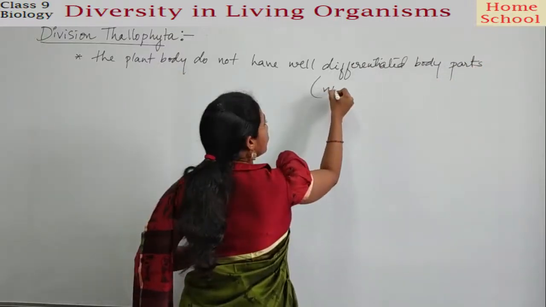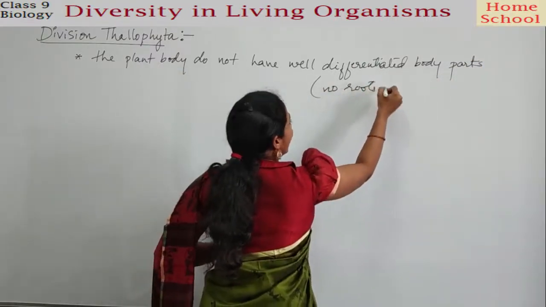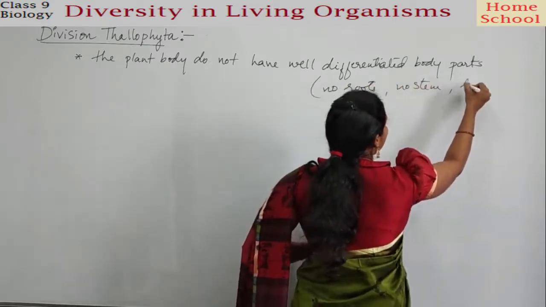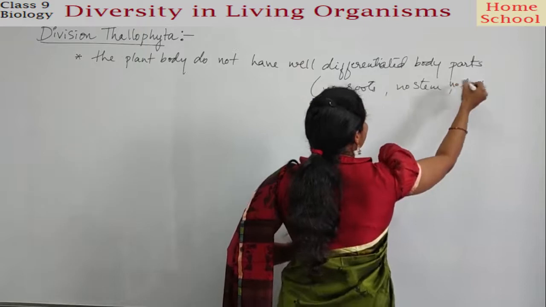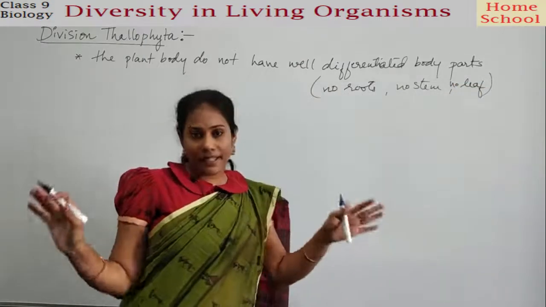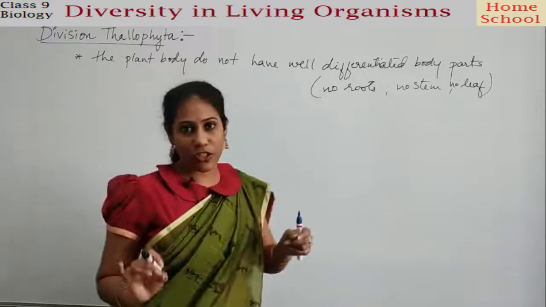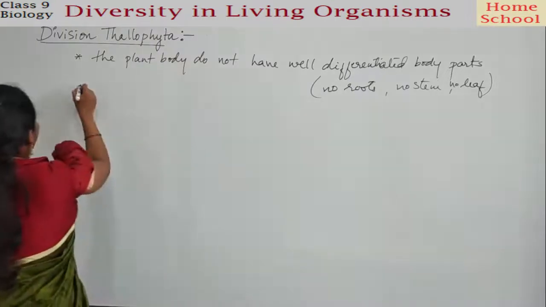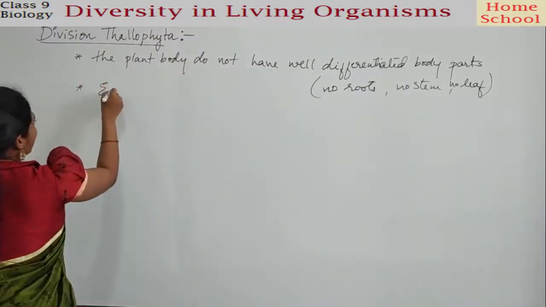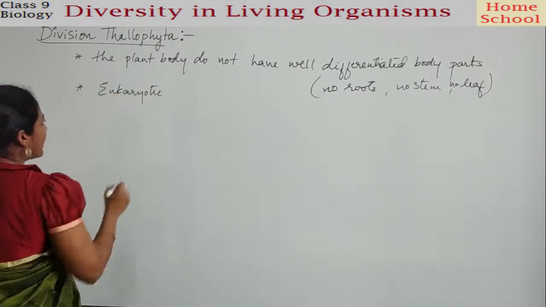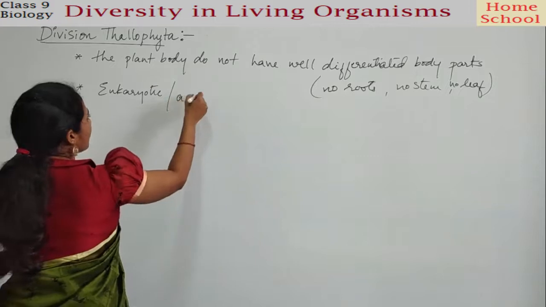That means you don't have any roots, and you don't have any stem, and you don't have any leaf, right? So there are no body parts in the plant body. So such plants will come under this division. And all these are eukaryotic. Their cells are eukaryotic, guys. Okay, and they are autotrophic.